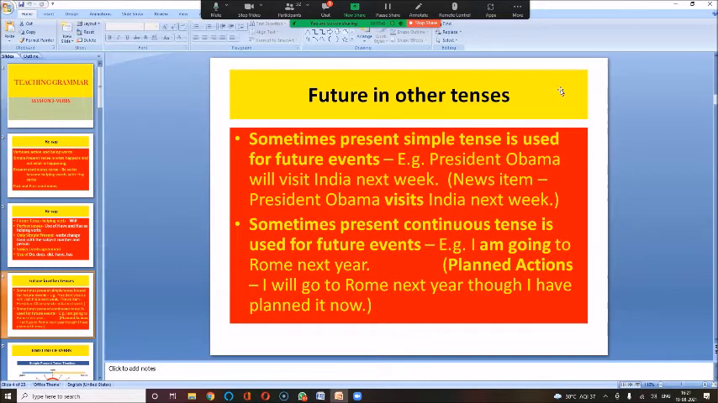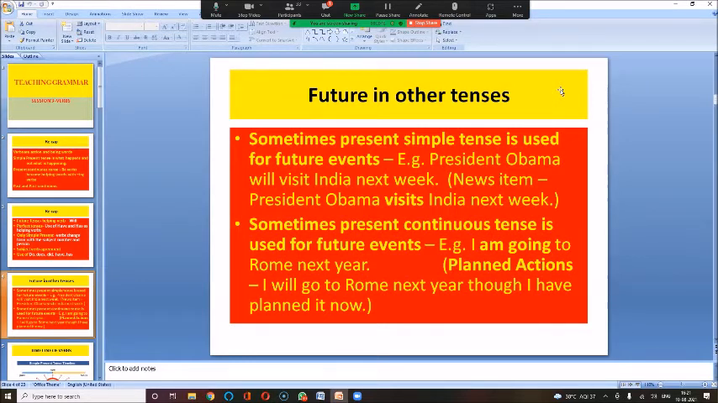Why do we find that? Because whenever we want the listener to think of the future event as something real and happening in front of his eyes, we use the present tense. It gives more reality to the future. Now, future is a concept which is far away. It will happen. When you say it will happen, your mind is thinking of it as a future event.